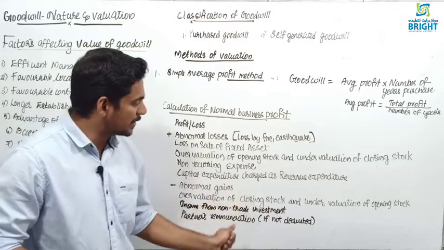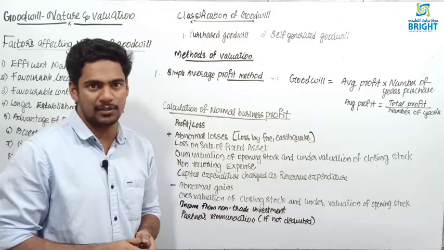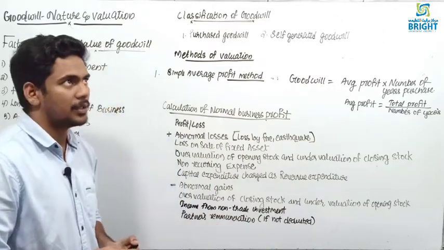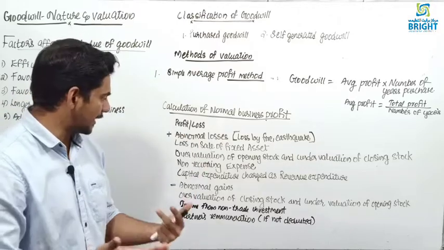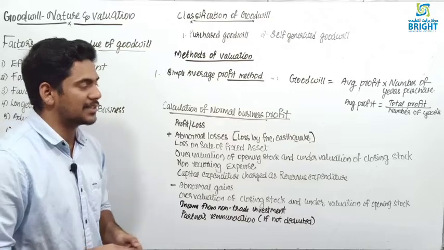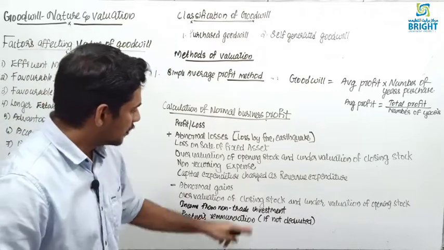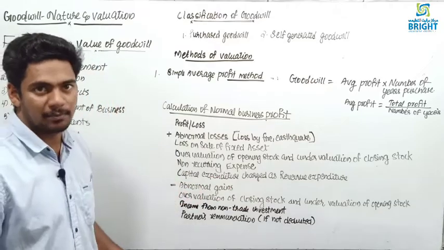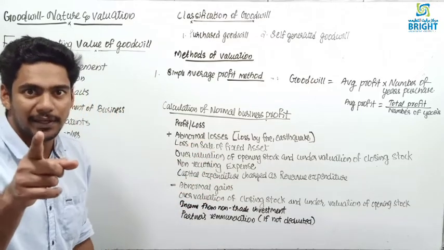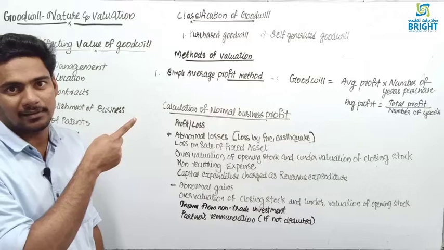Then capital expenditure charged as revenue expenditure. See, purchase of machinery treated as purchase of goods is one example. If you treat it like this, that also you have to add back, because that is already deducted from the profit and loss account.